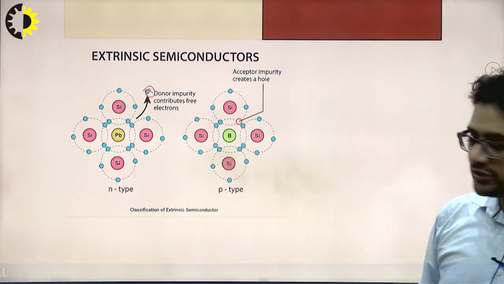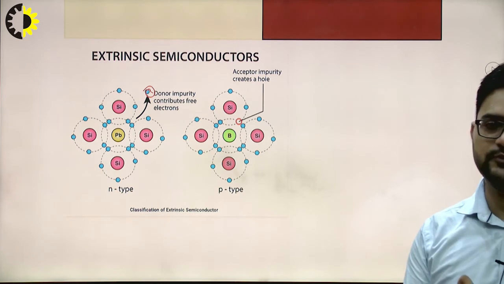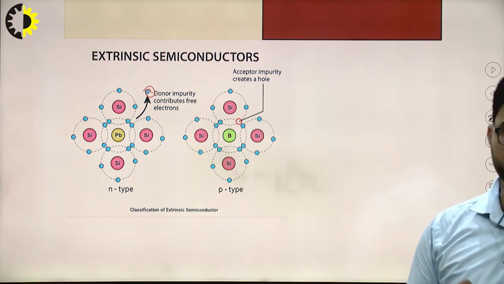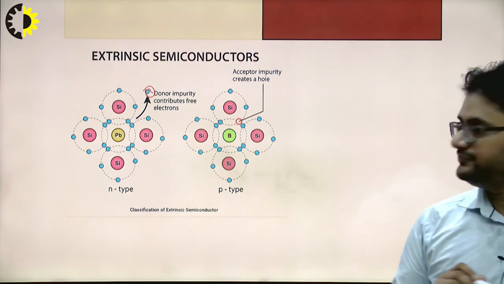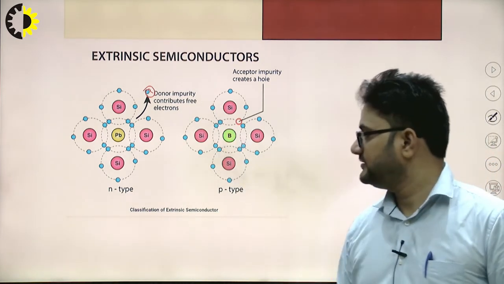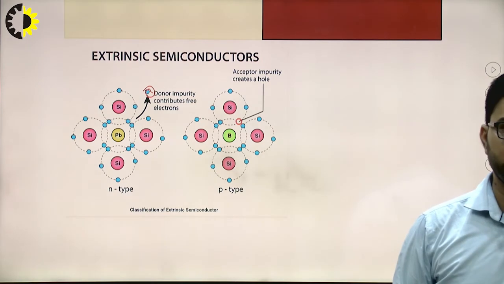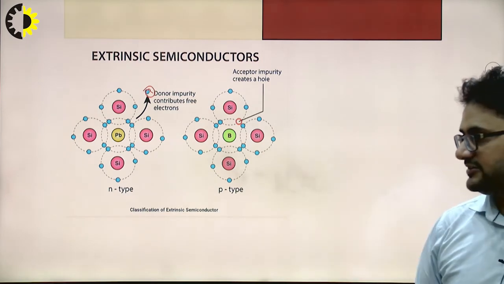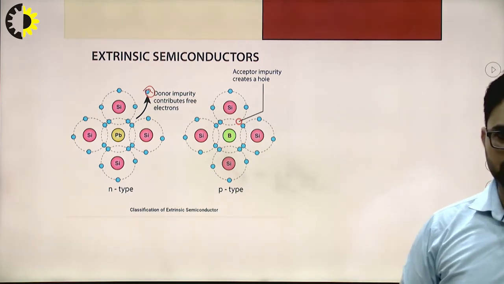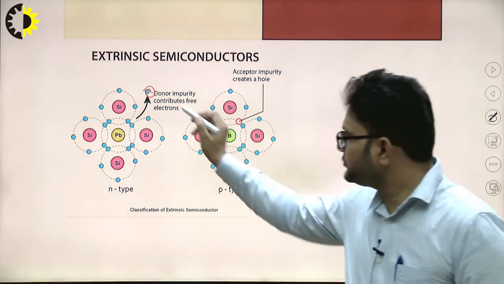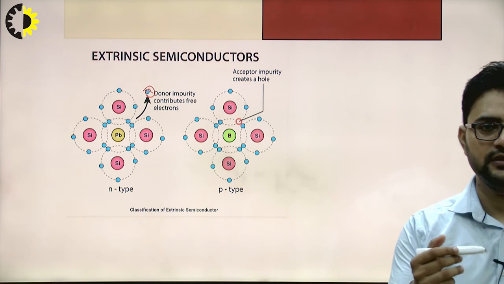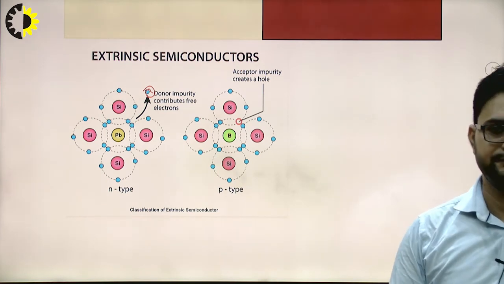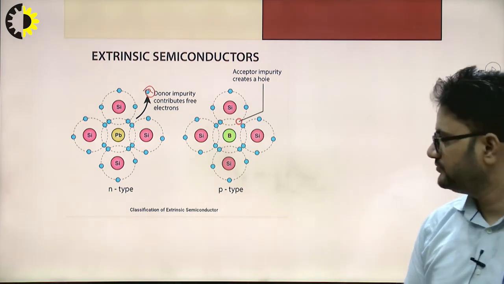Okay, for each atom, 1 electron will be available for conductivity. This is the basic fundamental of this n-type semiconductor, or you can say this extrinsic semiconductor, right? So 1 electron will be responsible for conductivity in the case of the n-type semiconductor, right?